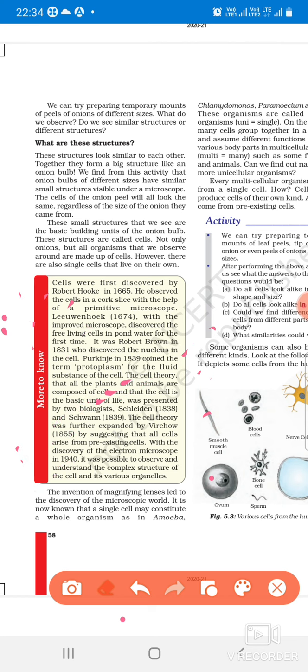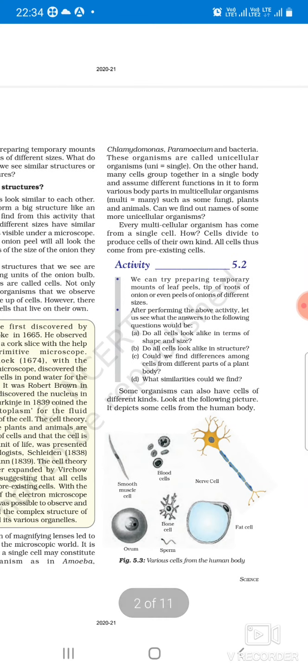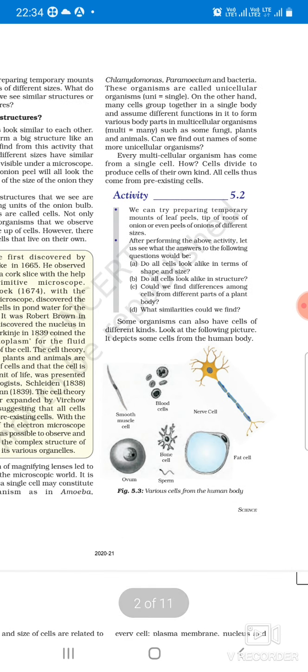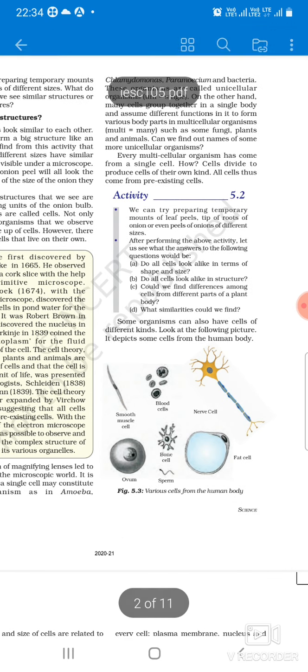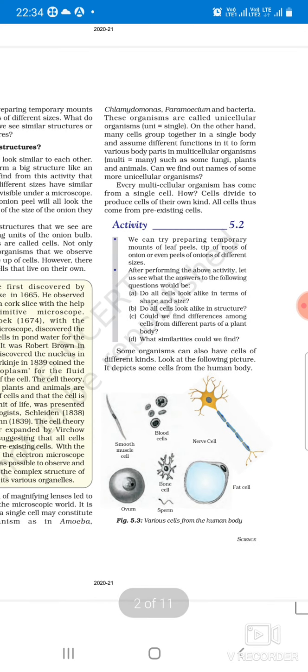Right, now the question is, are all these living cells of the same size or different size? The cells are of different size. Look here, there are different types of cells. There are various cells from the human body. It means there are different sizes of cells which are found in the human body also.